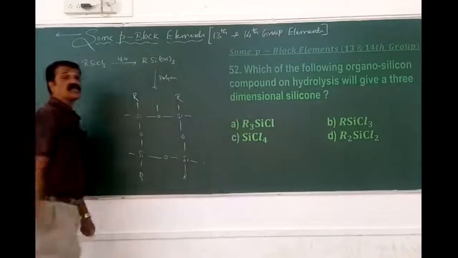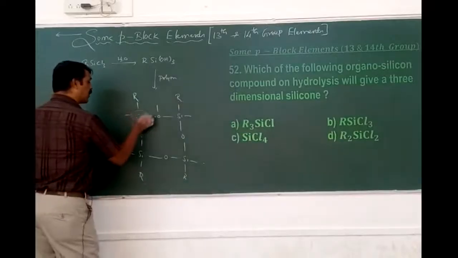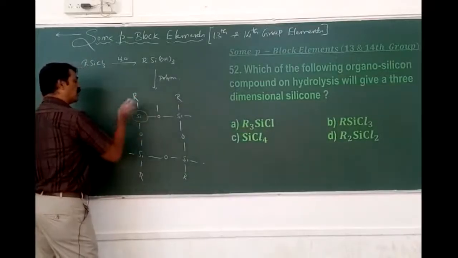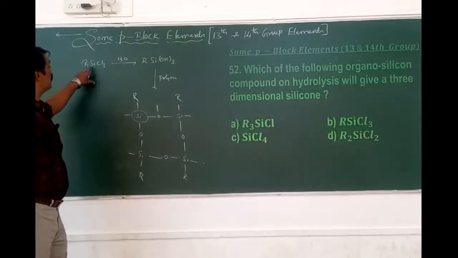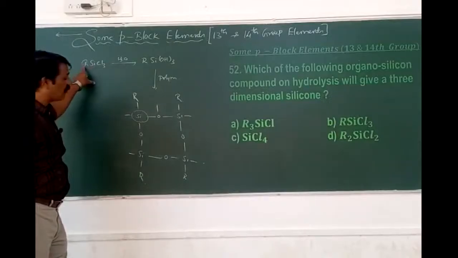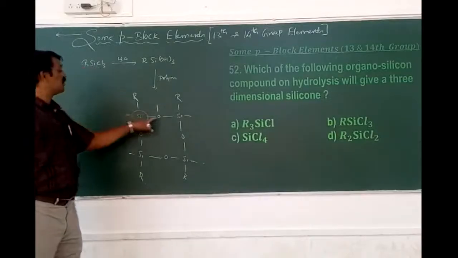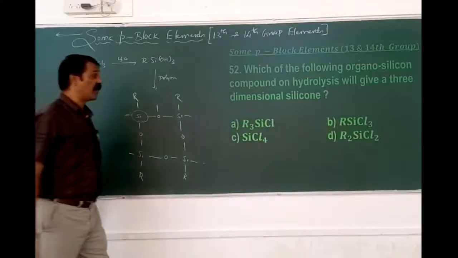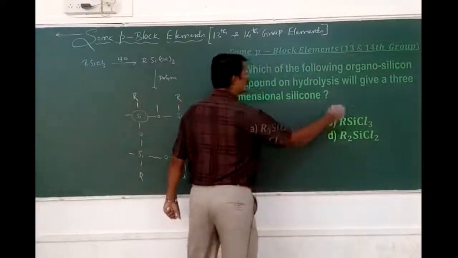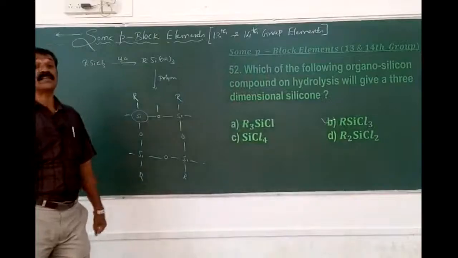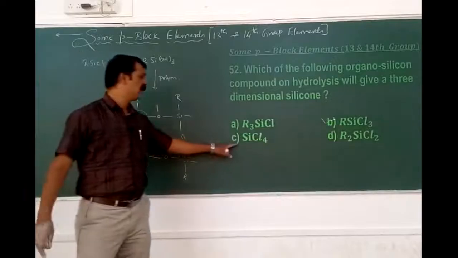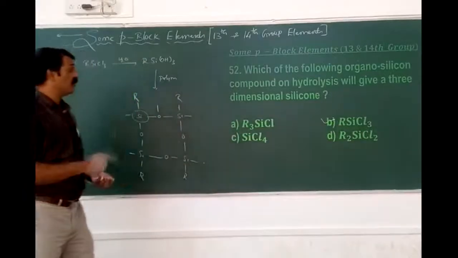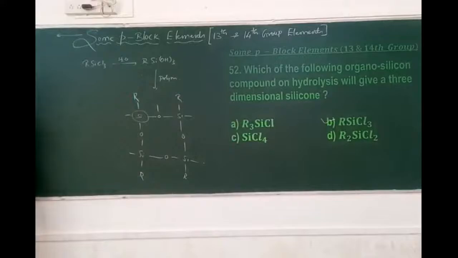Silicon is tetrahedrally surrounded by three oxygen atoms along with one R group. Instead of Cl there is an attachment of an oxygen atom. Therefore, a three-dimensional structure of silicon is possible in the case of RSiCl3 only. Neither with R2SiCl2 nor with R3SiCl does it usually have a polymeric structure. Only in the case of 52B. Okay, next 53.